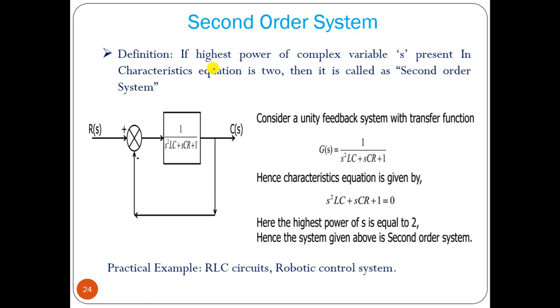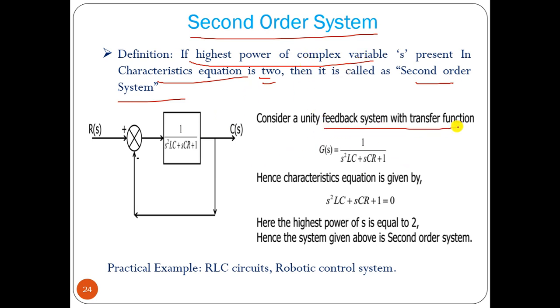Now second order system. If the highest power of complex variable s present in the characteristic equation, or the denominator of the transfer function, is 2, then it is called a second order system. Like that we can say third order, fourth order, fifth order, there is no problem. Now for a unity feedback system, this is the term.